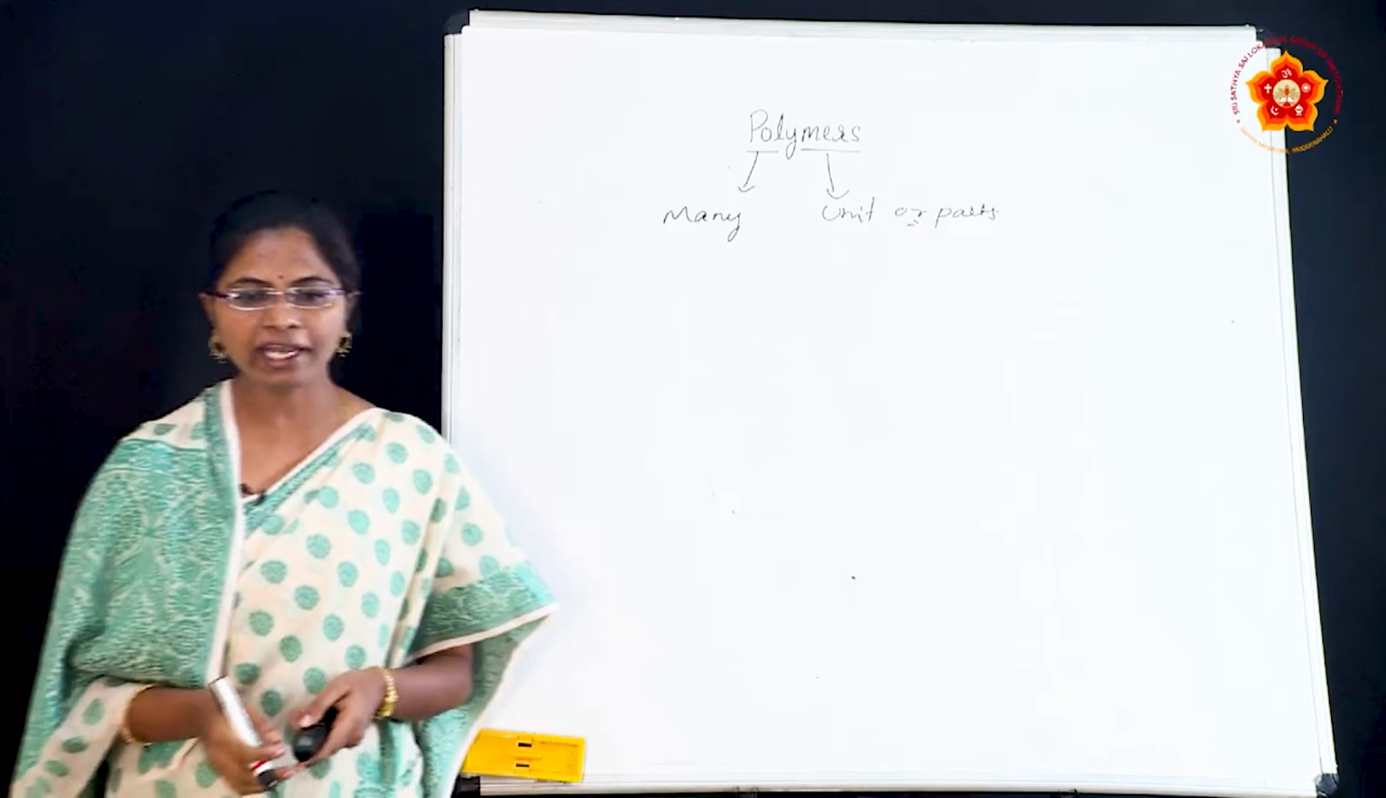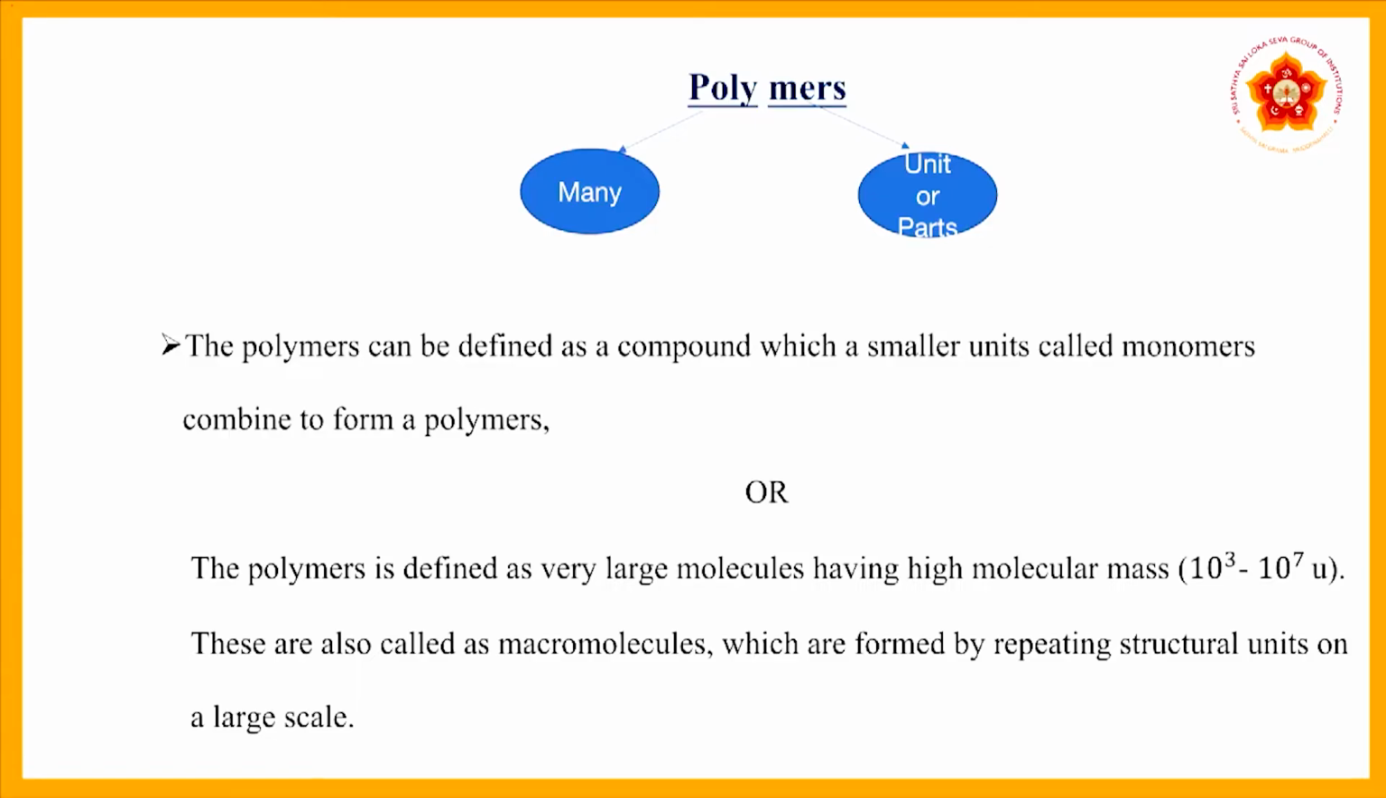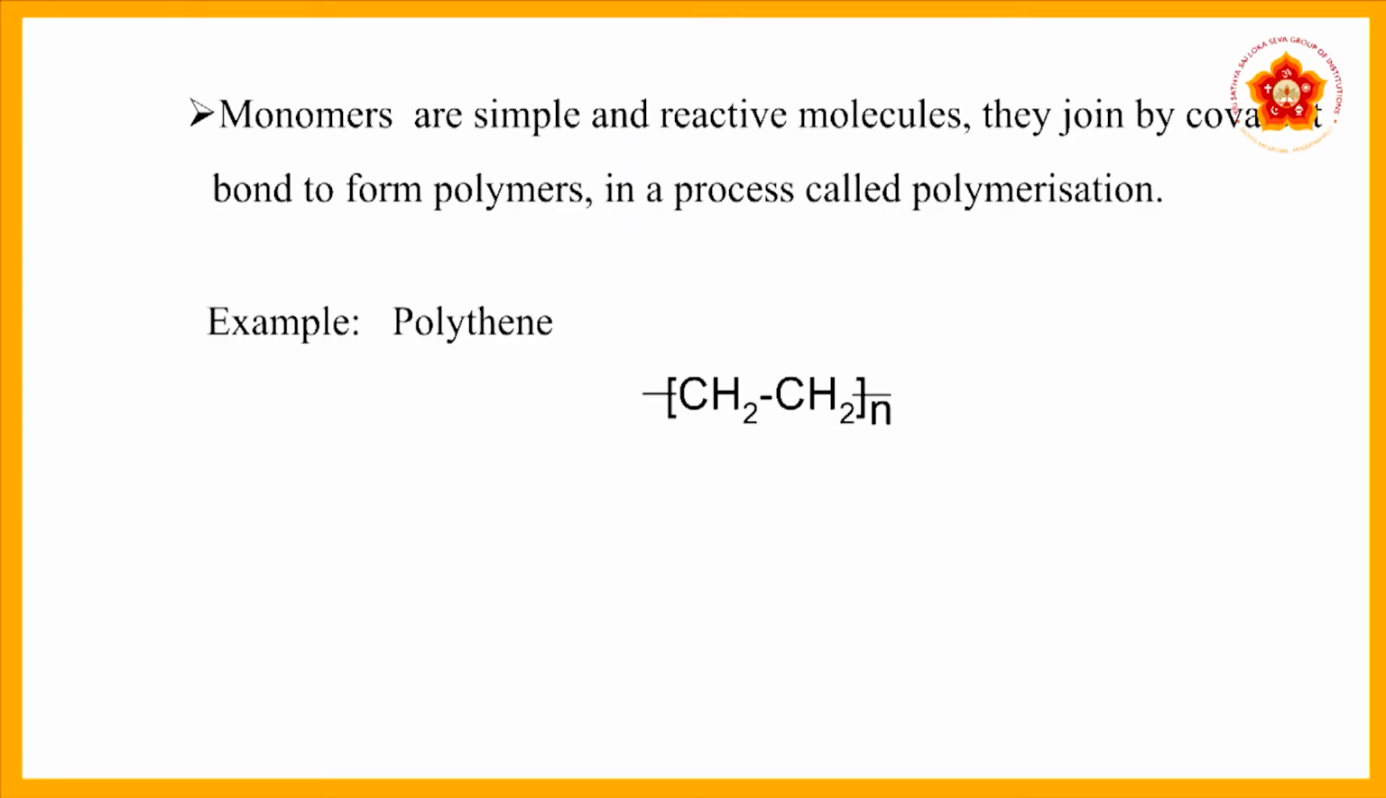Polymers can be defined as compounds in which smaller units called monomers combine to form a polymer. Polymers are very large molecules having high molecular mass, 10 to the power 3 to 10 to the power 7 units. These are also called macromolecules, which are formed by repeating structural units on a large scale. Monomers are simple and reactive molecules. They join by covalent bonds to form polymers in a process called polymerization.